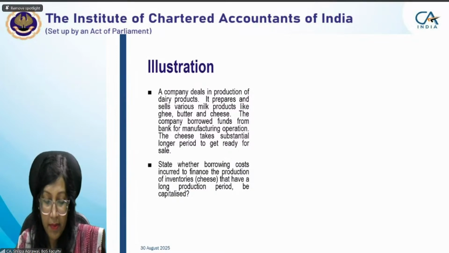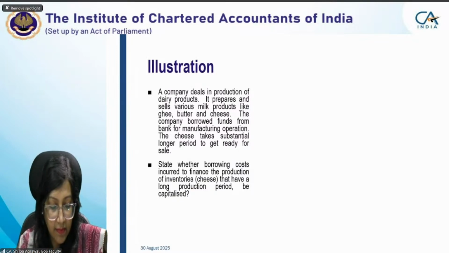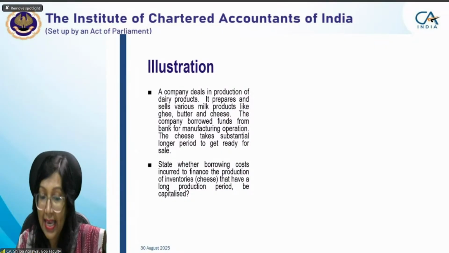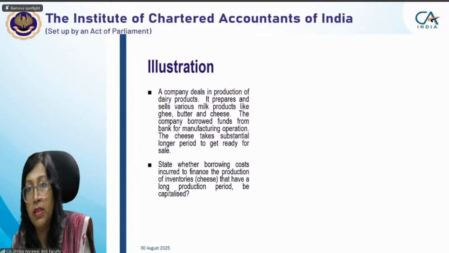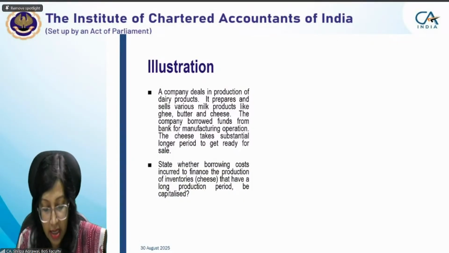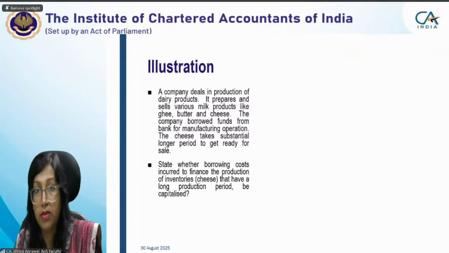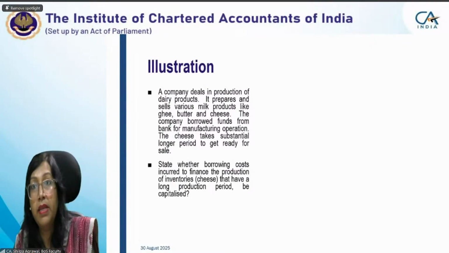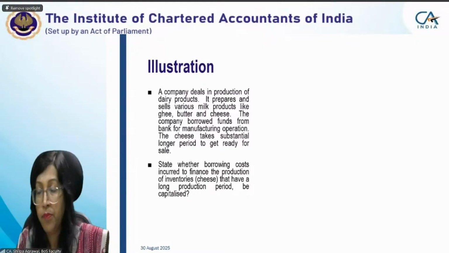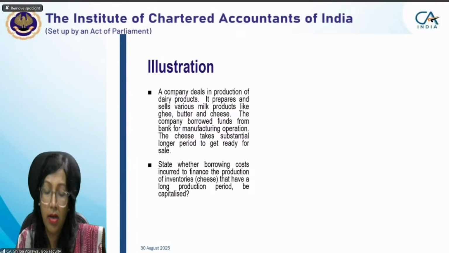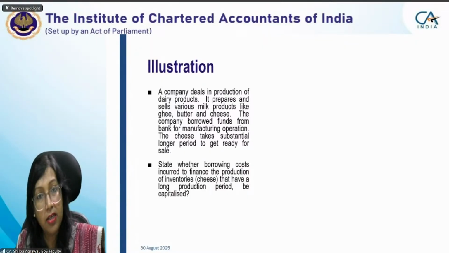No, ma'am. It is an inventory item, whose production is on a large basis, also of a repetitive nature. It is specifically excluded. Yes, it will be specifically excluded because these are large quantities that we produce. However, cheese takes a substantial period of time, but still there will be a practical difficulty in computing and monitoring it. So it will not be considered for capitalization of borrowing cost.